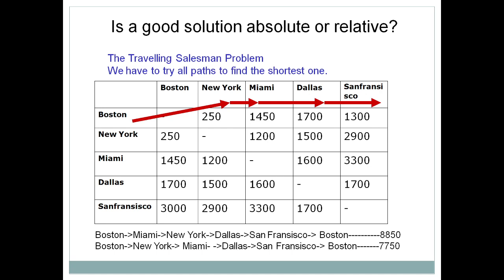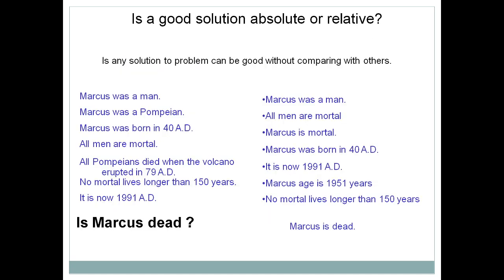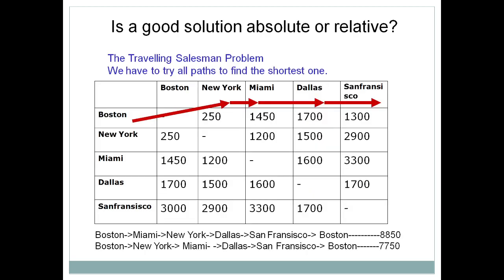There are certain problems where only one solution can be generated, with no possibility of comparing. But there are certain problems where more than one solution can be generated and then you can compare, just like here in the traveling salesman problem. We have to try all the paths to find the shortest route. So this is the characteristic, is a good solution absolute or relative.